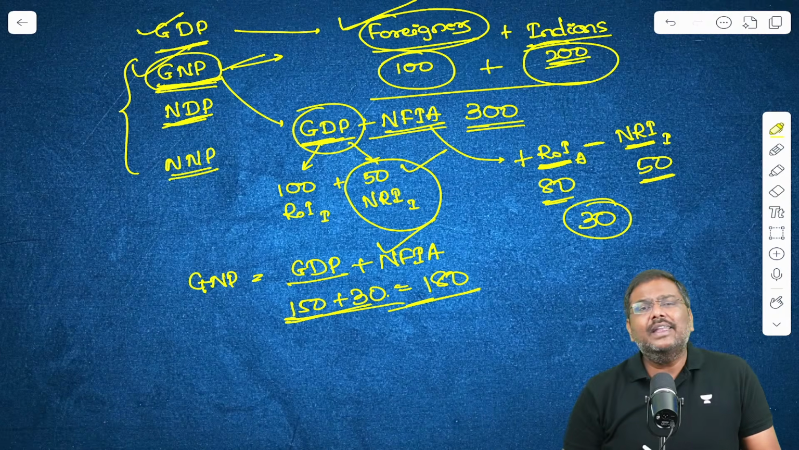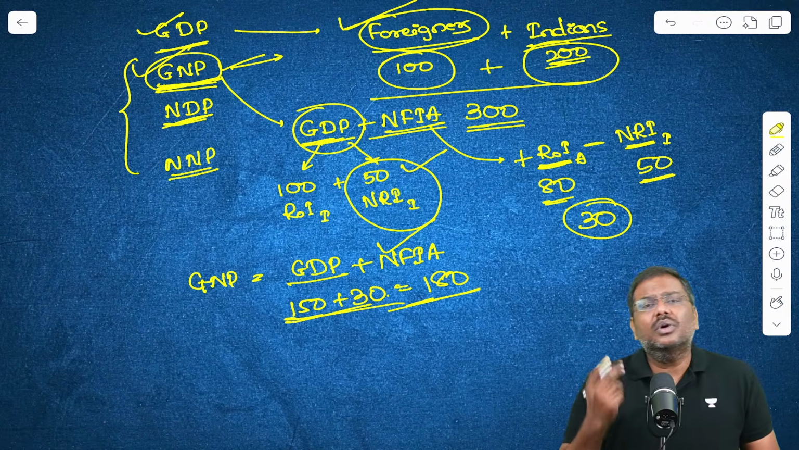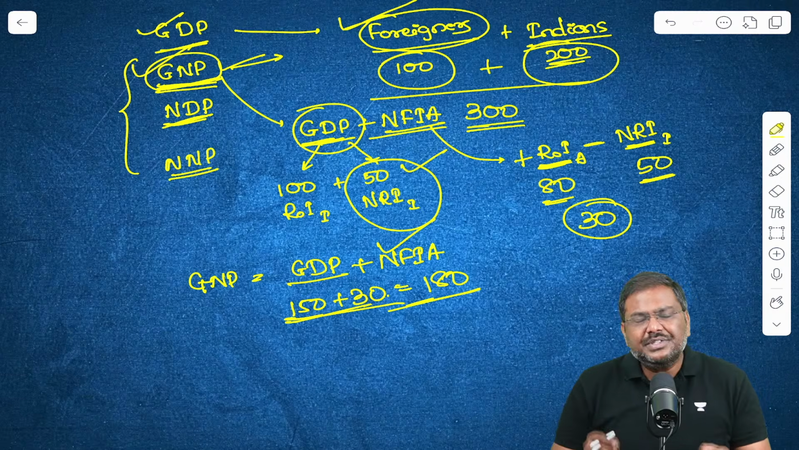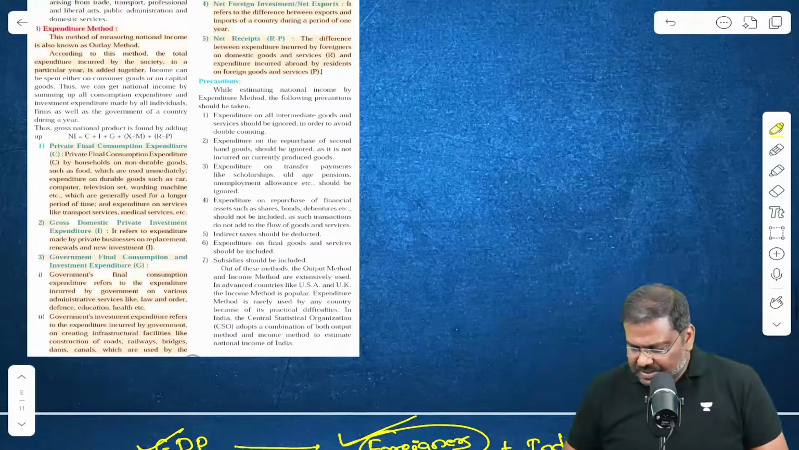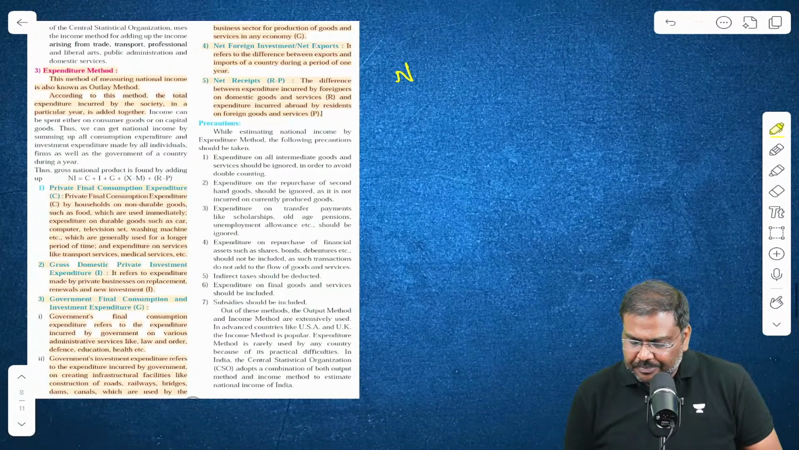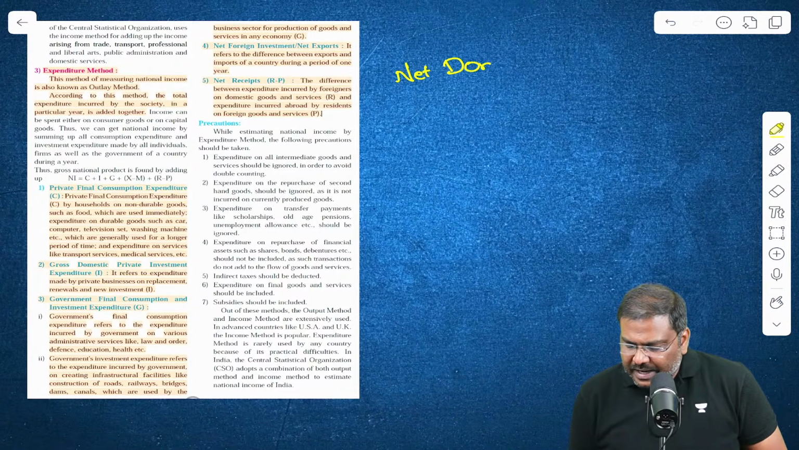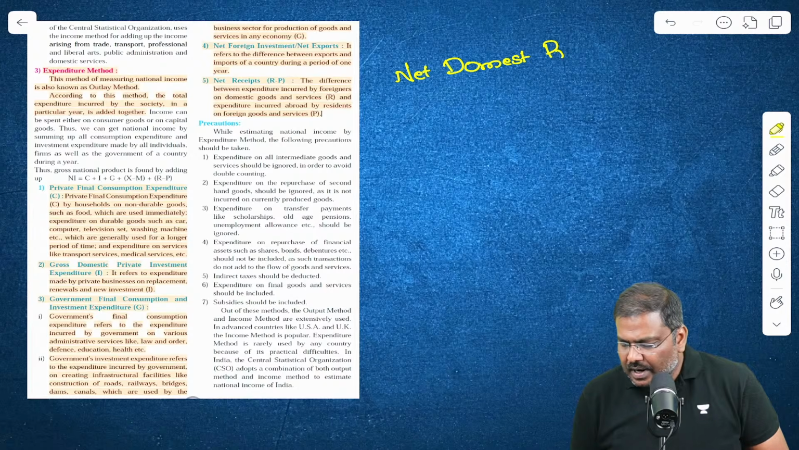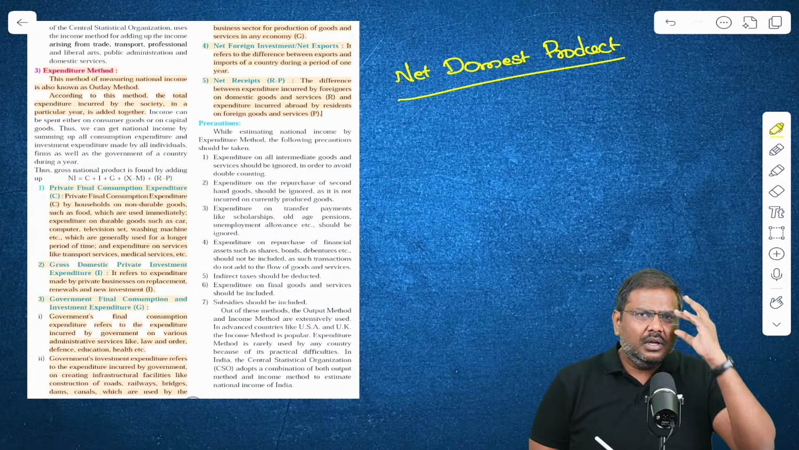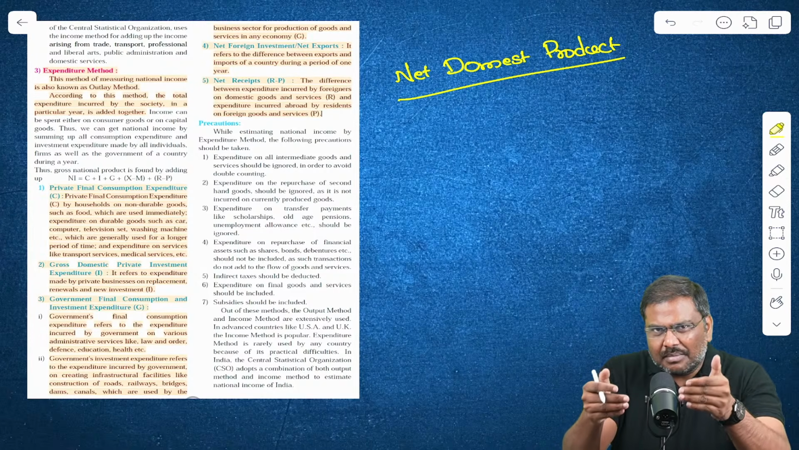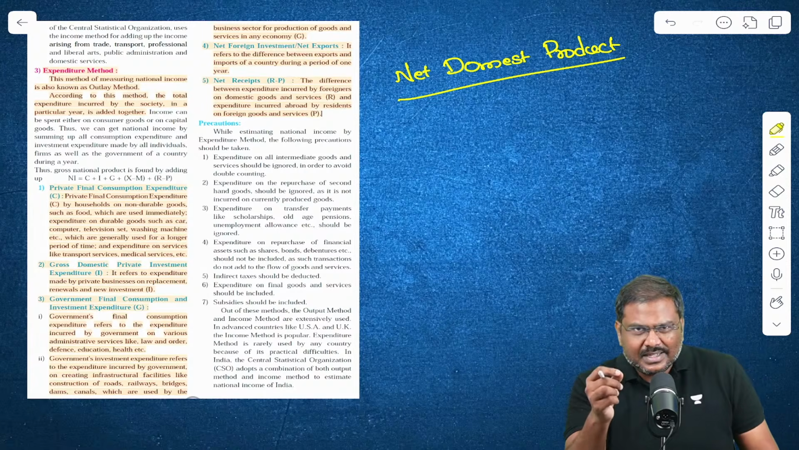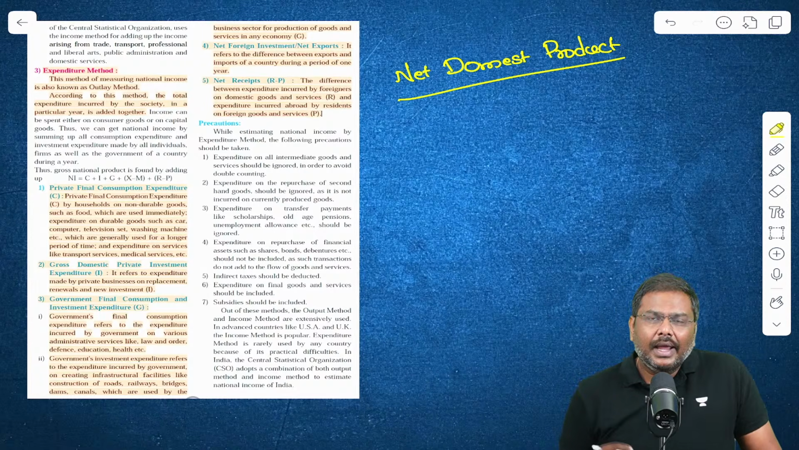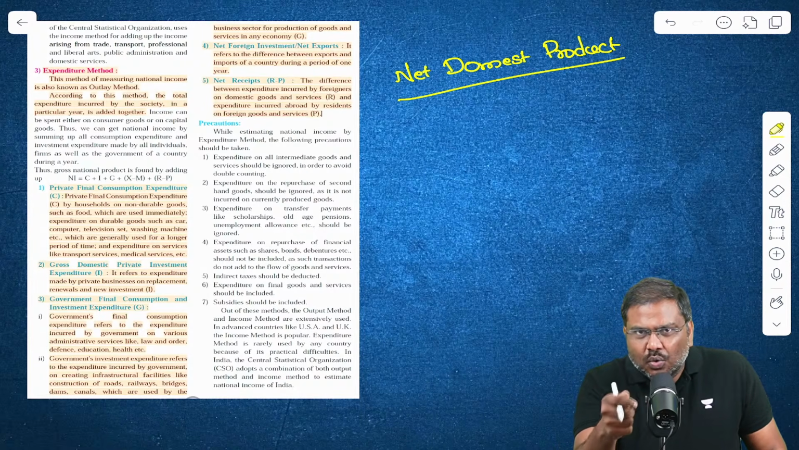Then there is NDP. What is this idea of NDP? NDP stands for Net Domestic Product. Now listen to me very carefully. When you calculate GDP, Gross Domestic Product, you will consider the market price of all the final goods and services produced. But there is a problem. What is the problem?